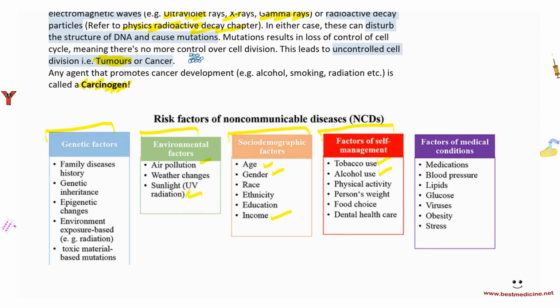Alcohol, linked to liver cancers and liver cirrhosis. Physical activity and a person's weight, linked to diabetes and coronary heart disease. Food choice, same thing, dental health care, and so on. Factors of medical conditions, medications, blood pressure, lipids, glucose, viruses, obesity, stress, etc. So all of these are risk factors for non-communicable diseases.